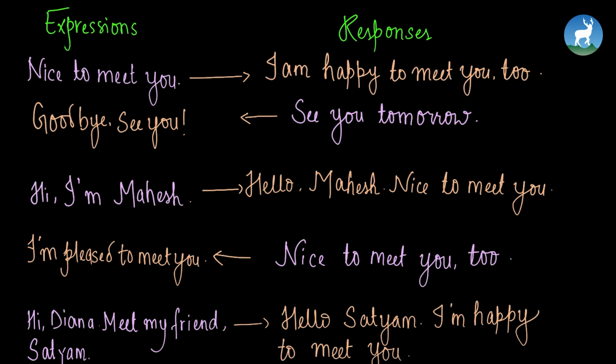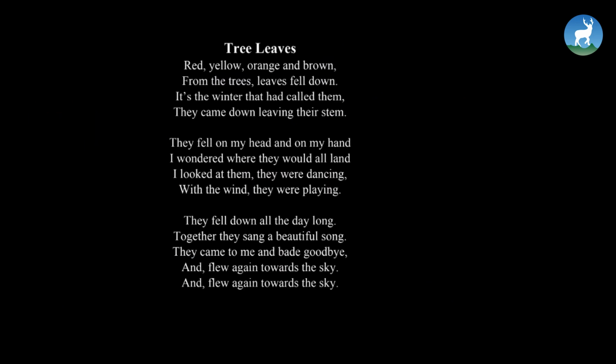Okay, let's move on to reading a poem now. As you see kids, here on the screen there's a poem entitled Tree Leaves. Let's try and read it together. Red, yellow, orange and brown, from the trees leaves fell down. Let's do it again. Red, yellow, orange and brown, from the trees leaves fell down. It's the winter that had called them. They came down, leaving their stem. Okay, we are done with the first stanza.